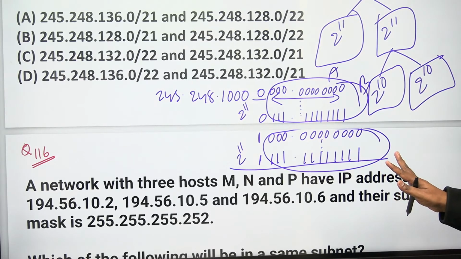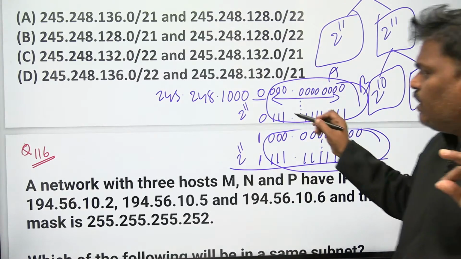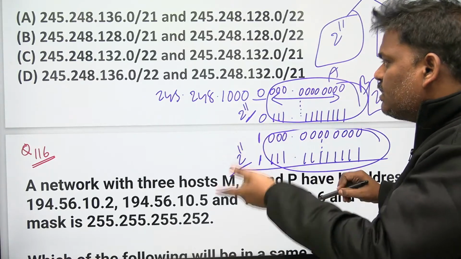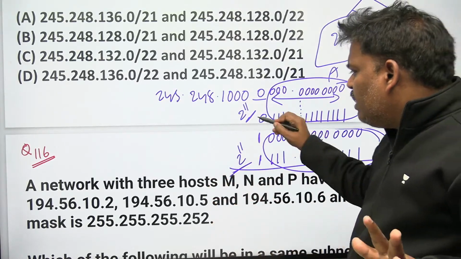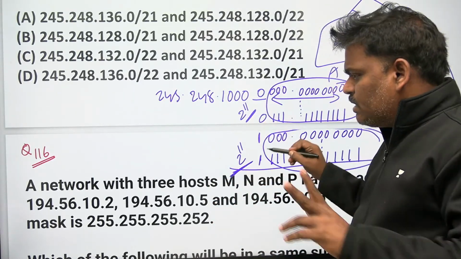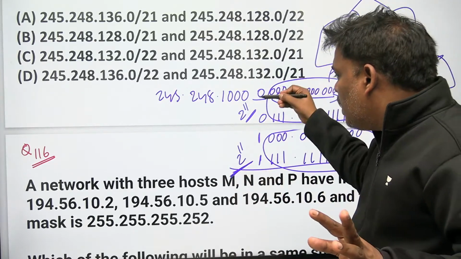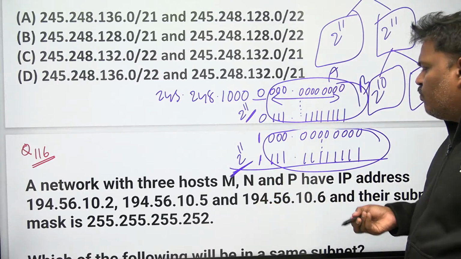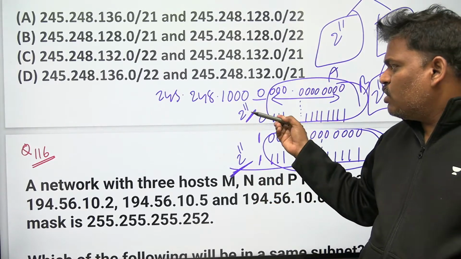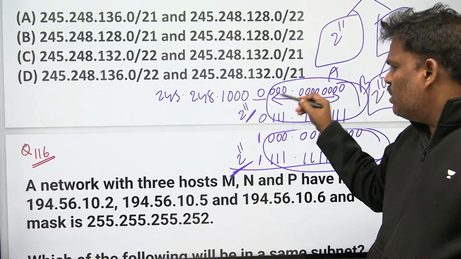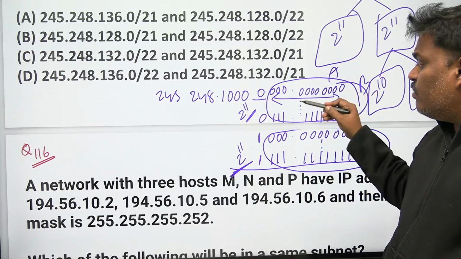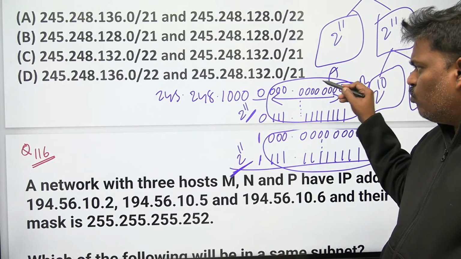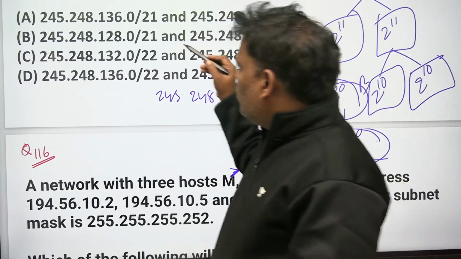That's fine. But the question here is, here 2 power 11 and here 2 power 11. Which part is given to A? I don't know. Maybe they gave this part, maybe they gave the other part. Suppose the first part is given. What is the first one? If you observe clearly, this is 128, all zeros too. If the first part is given to A, it is 128.0.